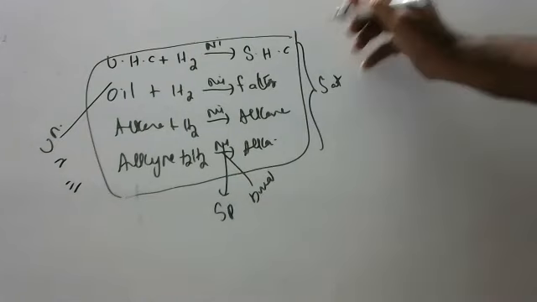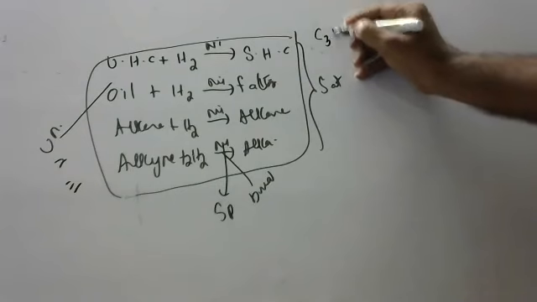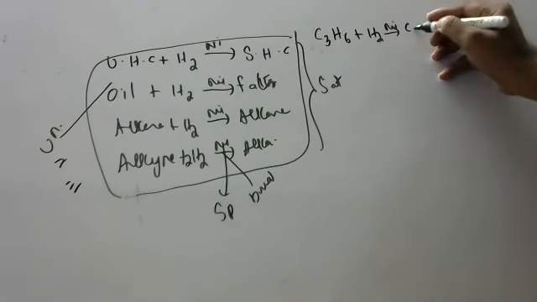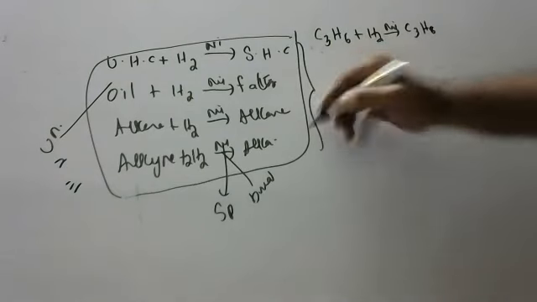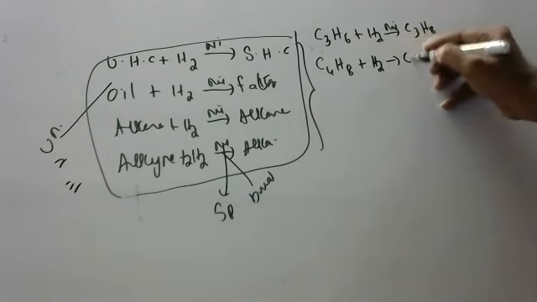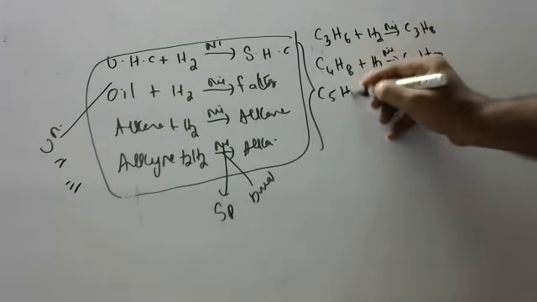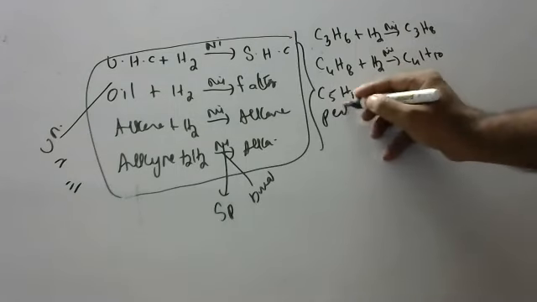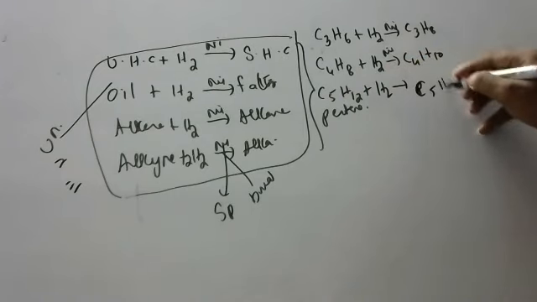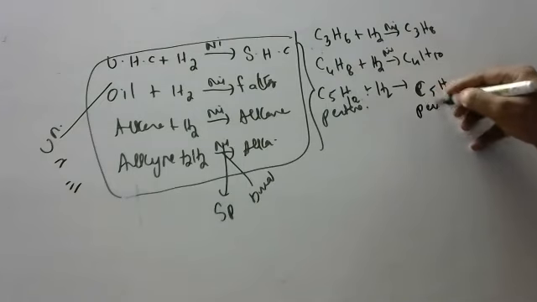So what you do, children: propene. What is the formula of propene, children? C3H6 plus H2 in presence of nickel catalyst gives what? C3H8. Okay. Next, C4H8 on hydrogenation gives C4H10. If you don't write nickel, got you. C5H10 plus H2 gives C5H12. What is this name? Pentane. If you don't write the name, it is a waste, children. C5H10 will become C5H12. This is pentane.